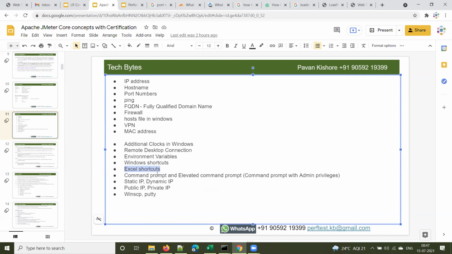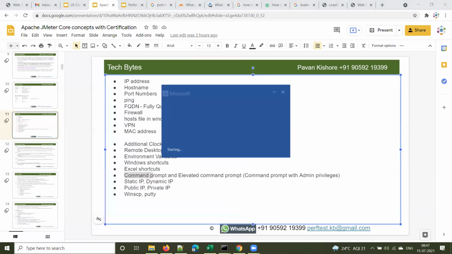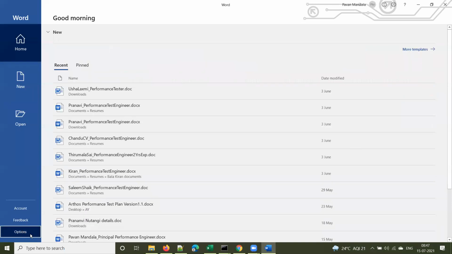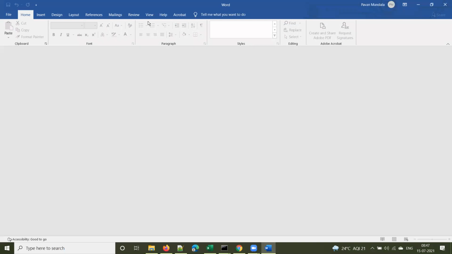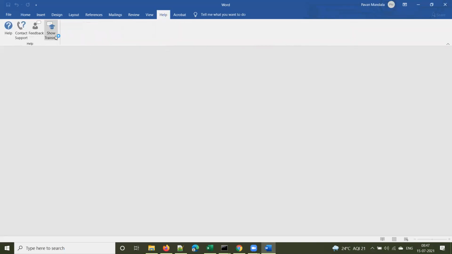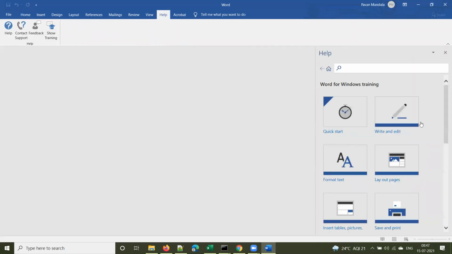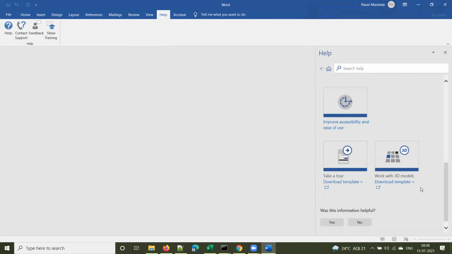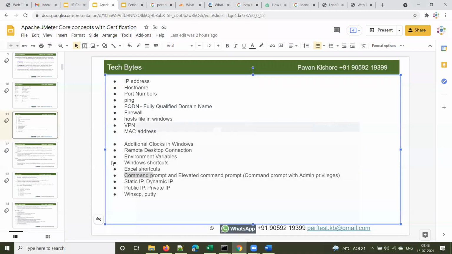Can we practice Word documents, like samples? Word document, I'm not sure, let me check if you have anything as such. Excel is good. Maybe in the help file. Here also you have that show training. Format of layout pages, insert tables, pictures, watermarks. There are a lot, but these cover all your basics, whatever you need to know to use Word effectively.